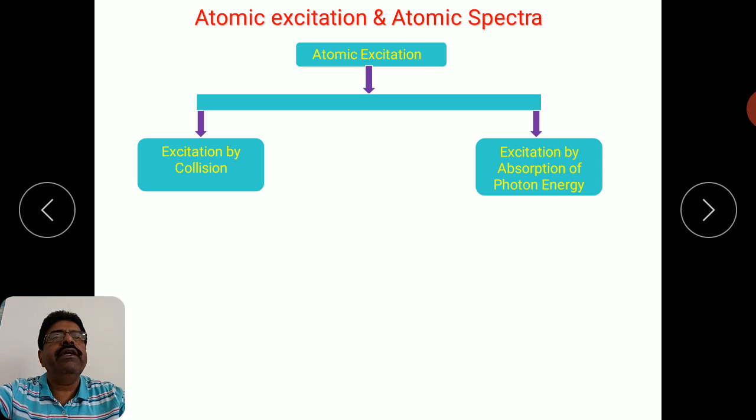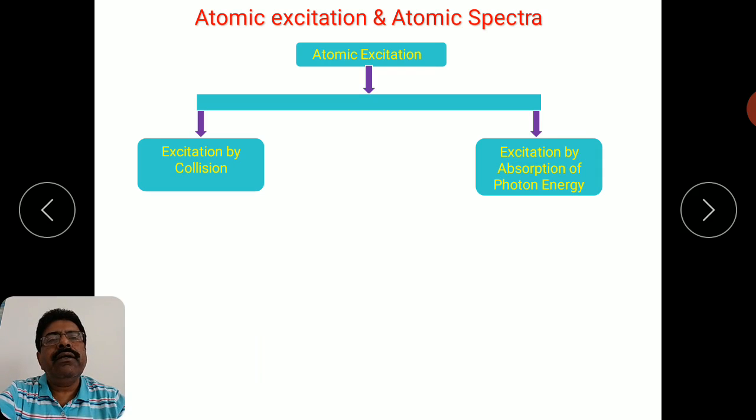The first way is excitation by collision, and the second way is excitation by absorption of photon energy. These two methods of atomic excitation we are going to discuss, and after that we shall discuss the atomic spectra, how one can get the atomic spectra, and what the types of atomic spectra are.